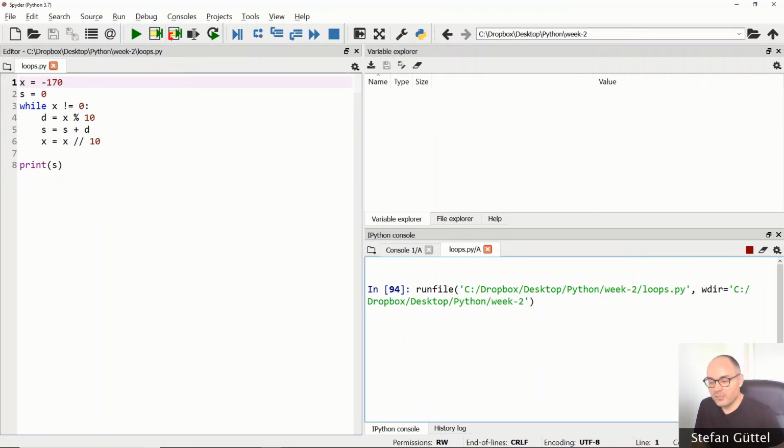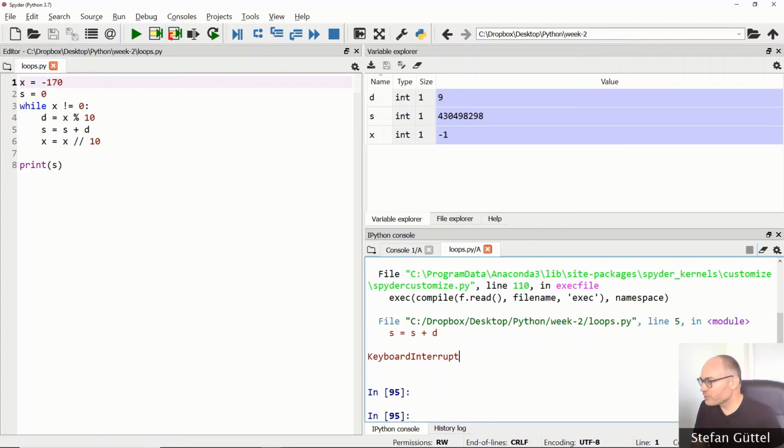For some reason, I don't see any output, but actually my code is running, and you can see this by this red square here. So what I need to do now is stop the execution of this. I'm stuck in an infinite loop.